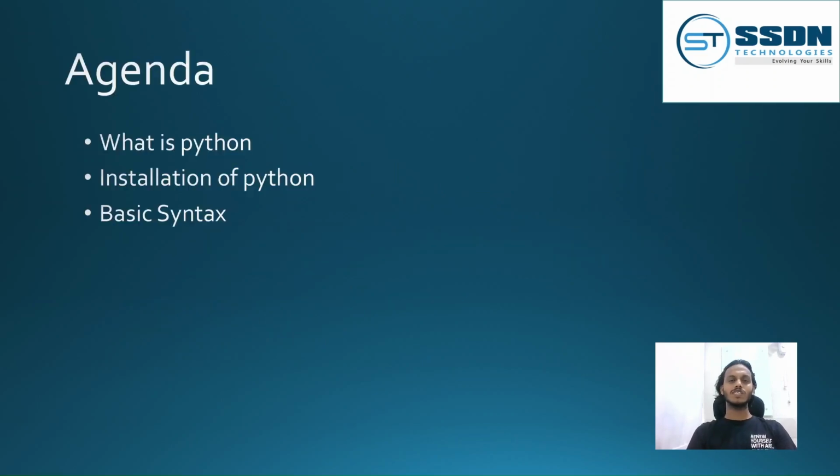Our agenda today is: what is Python, how we can install Python, and the basic syntax of Python. These are the parts we have to focus on today. First of all, we will see what Python is and how we can use it, and accordingly we can move further to the installation. So let me share my screen. We have some written parts on which I can explain what Python is and what the purpose of using it is.